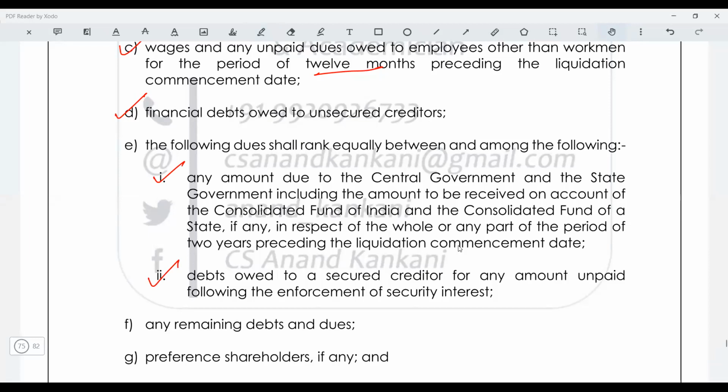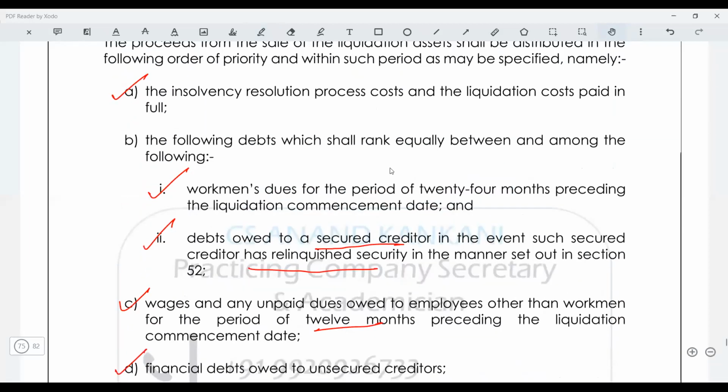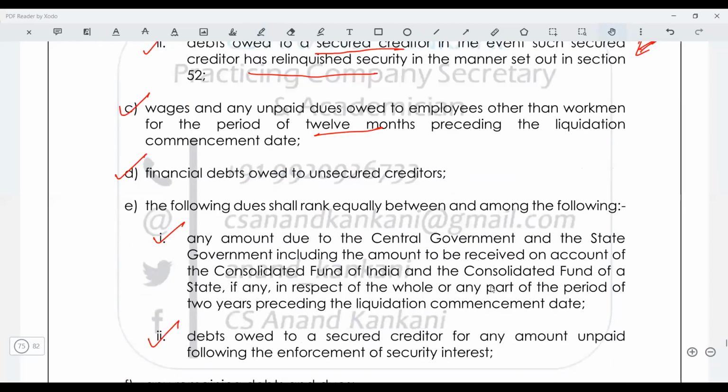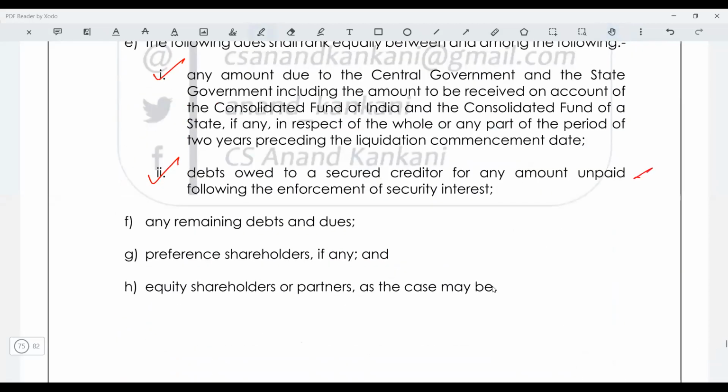So Mansi, that example: the car is for 1 lakh rupees, your loan is for 9 lakh rupees. You recover only 1 lakh. So 1 lakh will be paid to you here. Or let's say if you relinquish the asset, 1 lakh will be paid to you here and the balance 9 lakh will be paid here.